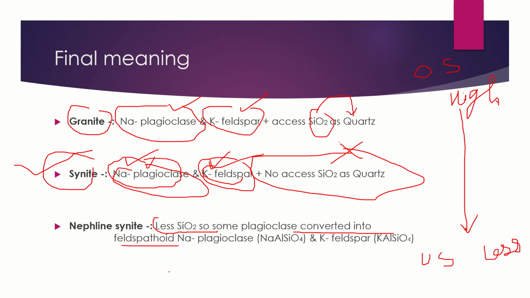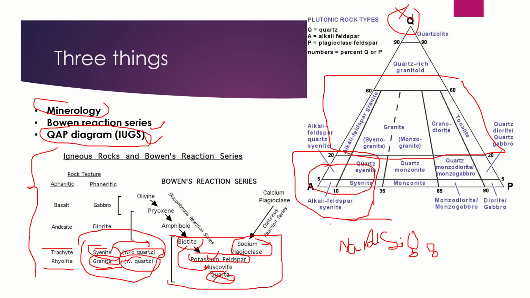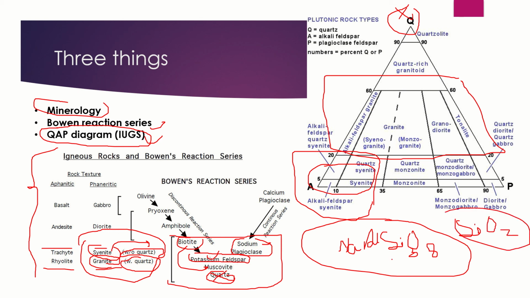Now, as I have told in my last video, that formula is NaAlSi3O8. Now, let us decrease one SiO2. If we remove one SiO2, what will we get? NaAlSi2O6.